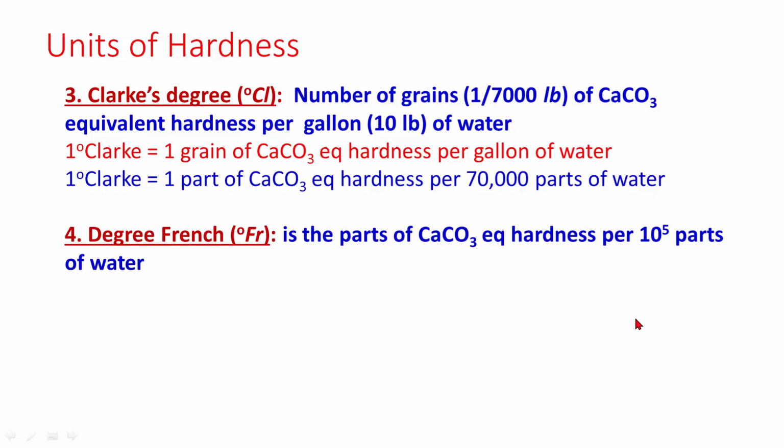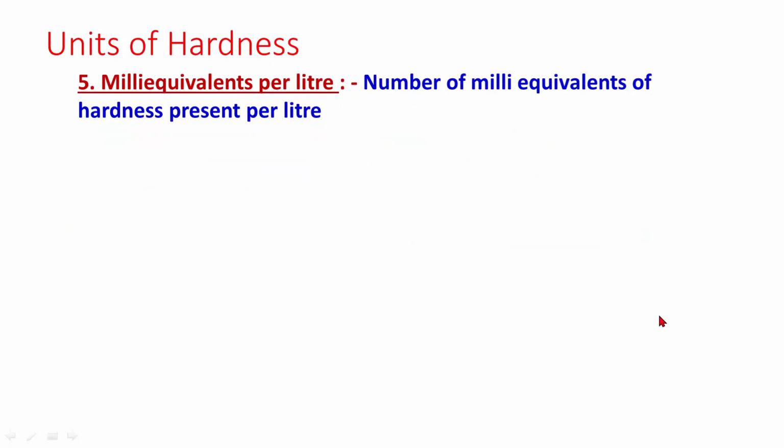Other unit is degree French. It is the parts of calcium carbonate equivalent hardness per 10 to the power 5 parts of water. Next unit is milliequivalents per liter. It is number of milliequivalents of hardness present per liter.